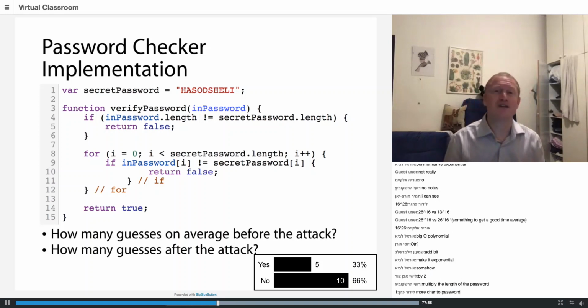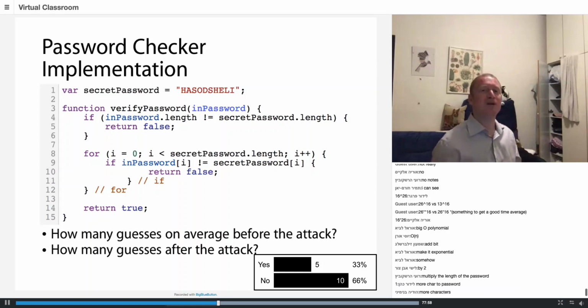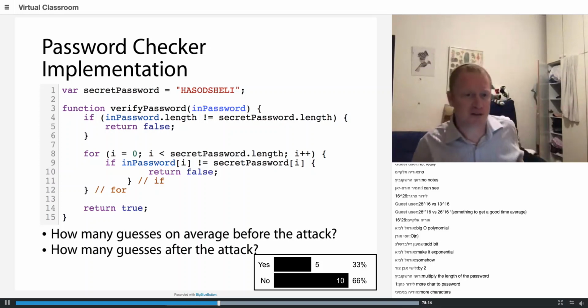No, if I can't add one character, I have to make the password twice as long. Because if I'm talking about a linear time attack, to make the system twice as secure, I have to make the password twice as long. Which makes the execution twice as long, and the storage twice as long, and everything is twice as terrible.